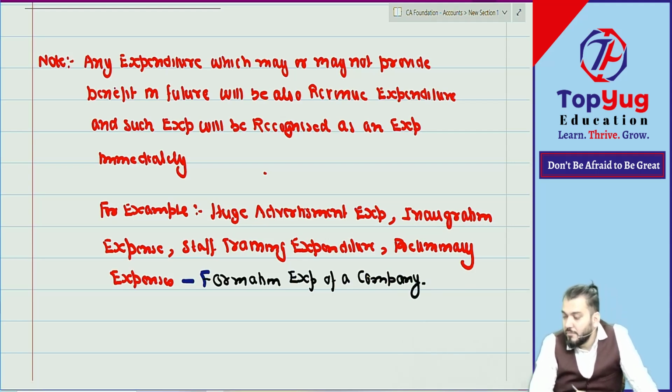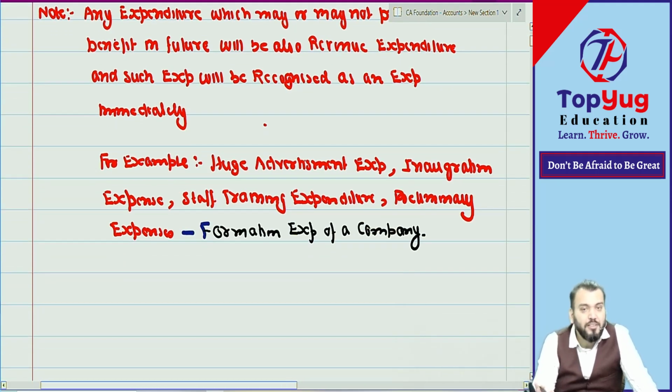Understood? So whenever we form a company, it may or may not generate profit. We don't know what will happen in future. It may generate profit, it may not generate profit. So there is a doubt about what? Benefit. So such expenditure will be what? Revenue expenditure. Understood? Have you understood this point?